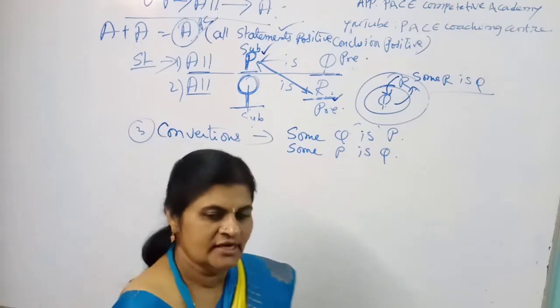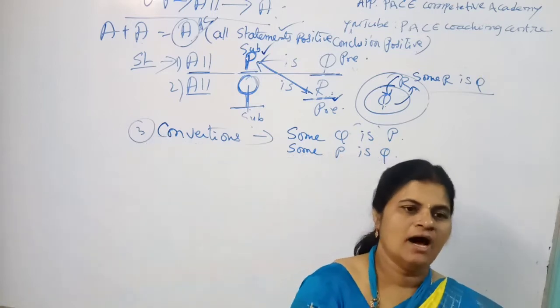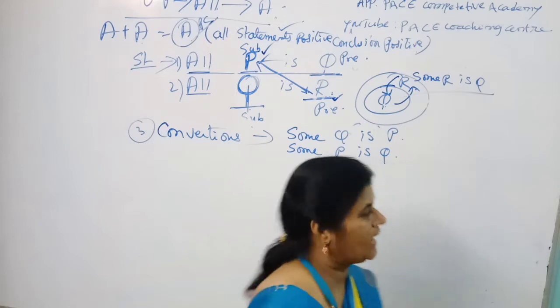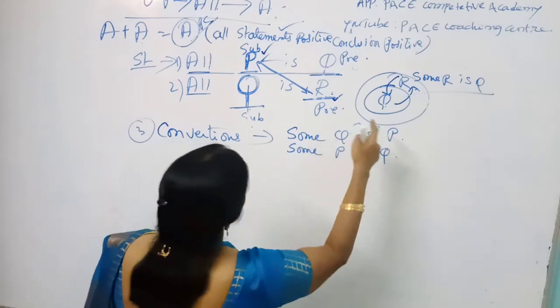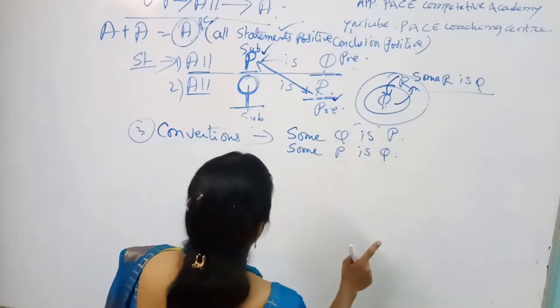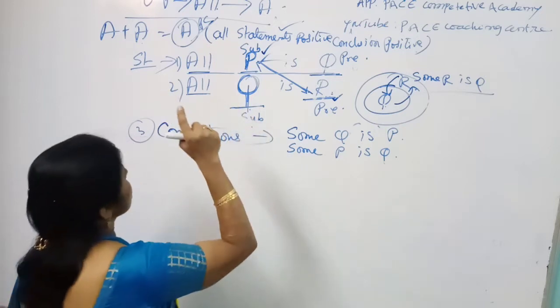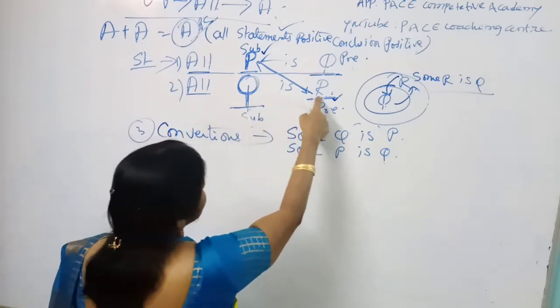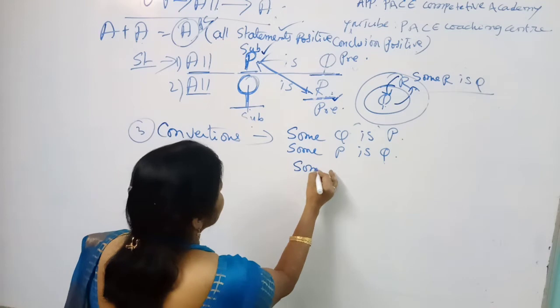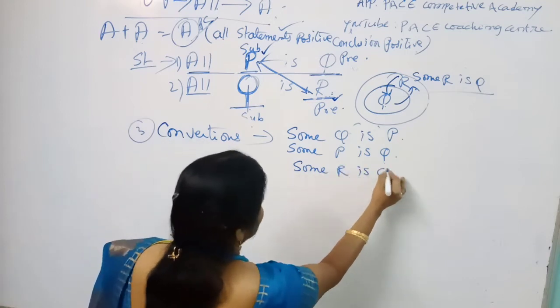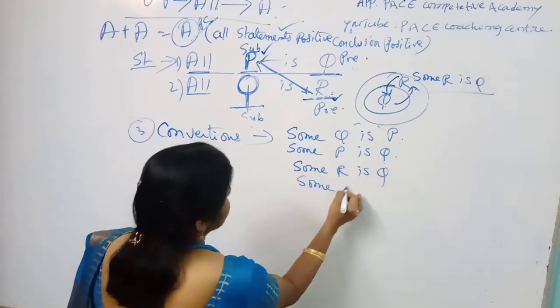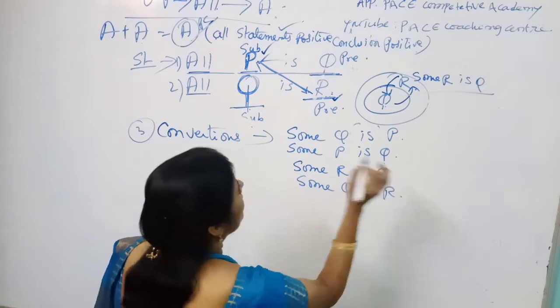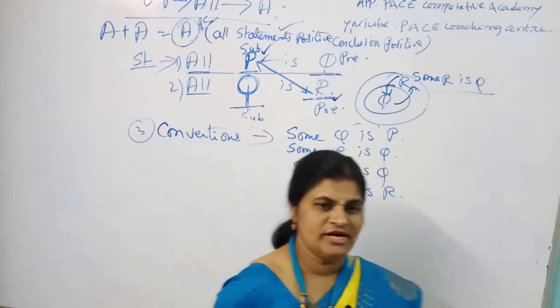Clear, my dear students? It is possible that all should be converted into two types: some Q is P and some P is Q. And coming to the second one, all Q is R, you just convert into some R is Q, and again some Q is R. Clear, my dear students?